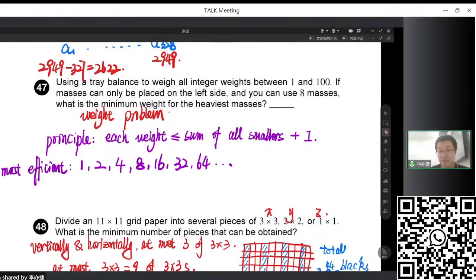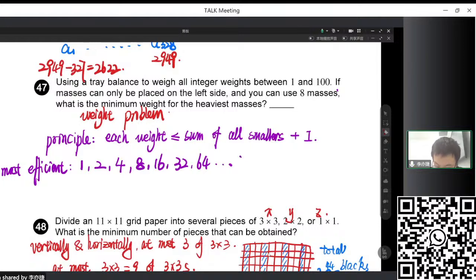This is 2 to the power of n. This is the most efficient way to measure all the numbers from 1 to 2 to the power of n. Because here it is 1 to 100, and 100 is smaller than 128, only 7 masses are enough to measure 100.